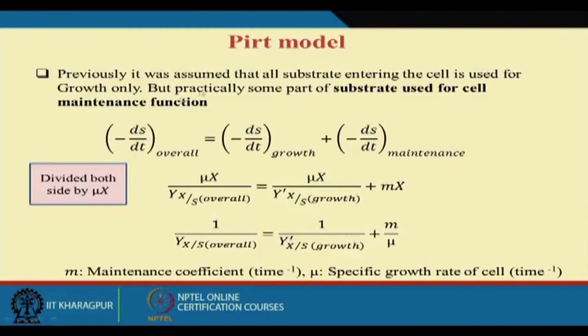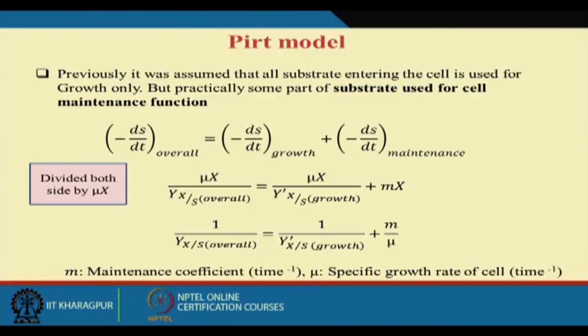So for all these different protein formations, we also require some kind of energy, which we consider as maintenance energy. Now if you write the equation, it says the rate of substrate degradation is equal to the rate of substrate used for growth plus the rate of substrate used for the maintenance of the cells. Now I already explained this.